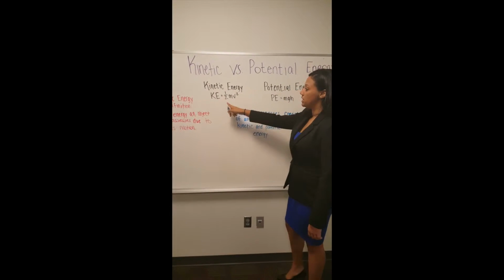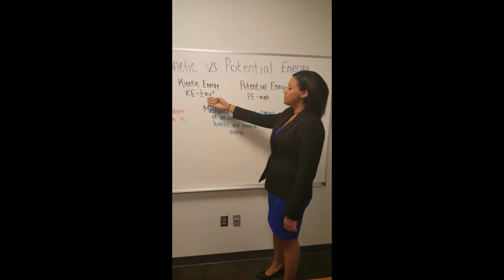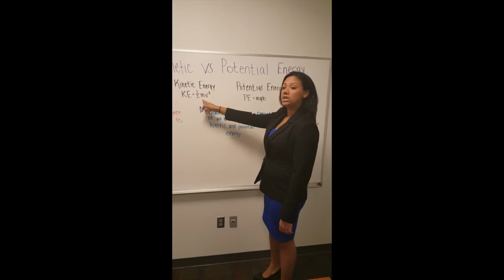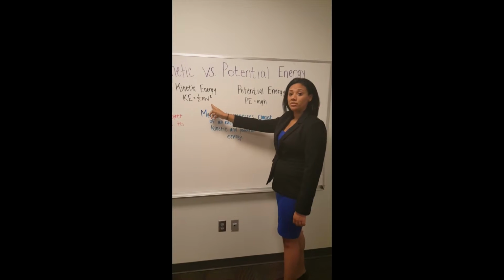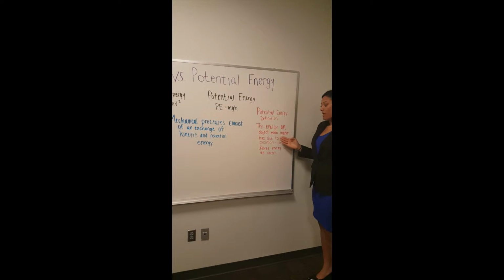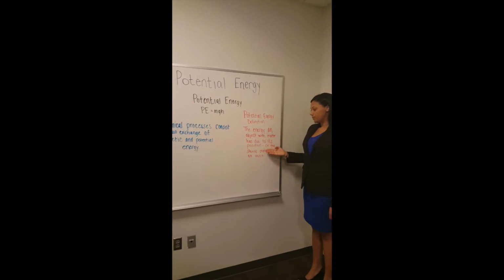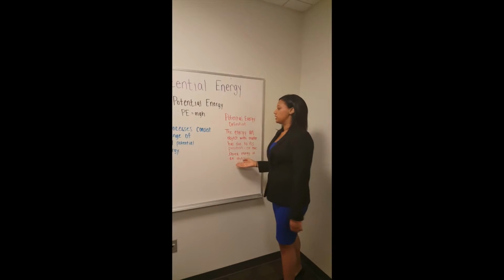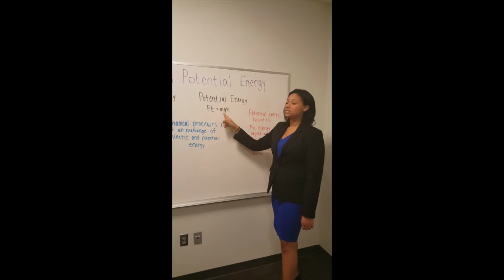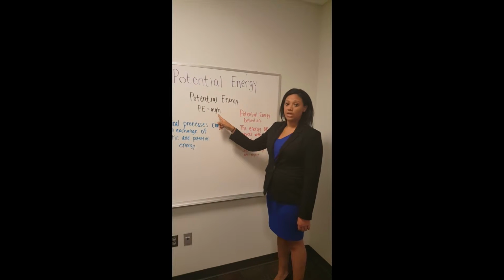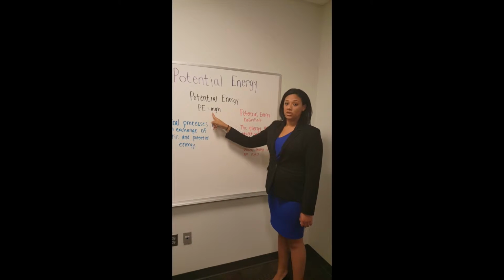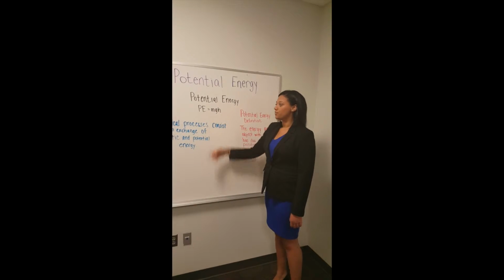The equation for kinetic energy is half times mass times velocity squared, with mass being measured in kilograms, with velocity being measured in meters per second. Potential energy is the energy an object with matter has due to its position, or the stored energy of an object. The equation for potential energy is mass times the gravitational constant, which is 9.8 meters per second squared, times height, with mass being measured in kilograms and height being measured in meters.